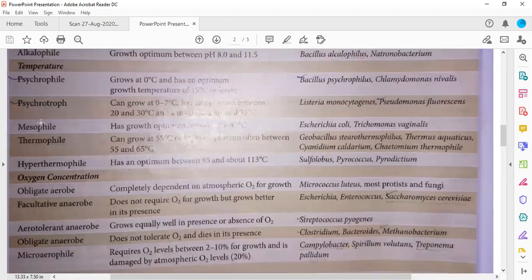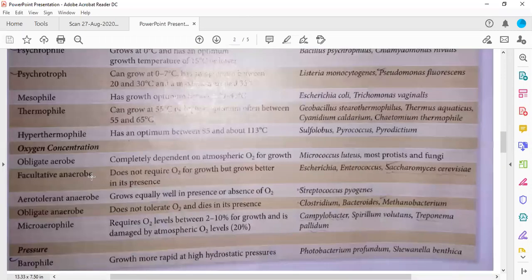Mesophile means normal conditions as we have. It has optimum growth at 20 to 45 degrees Celsius. Thermophile means temperature loving bacteria, meaning they can grow at high temperature. They can grow at 55 degrees Celsius, but their optimum temperature is between 55 to 65 degrees Celsius. Generally, they require a temperature between 55 to 65 degrees Celsius to grow maximally. Hyperthermophiles require even more temperature for optimal growth, that is 85 to 110 or 113 degrees Celsius.